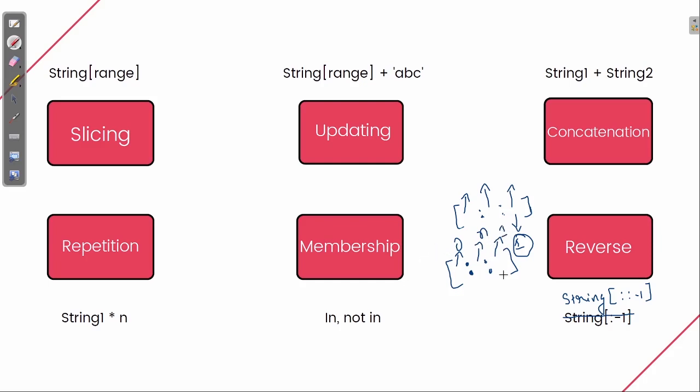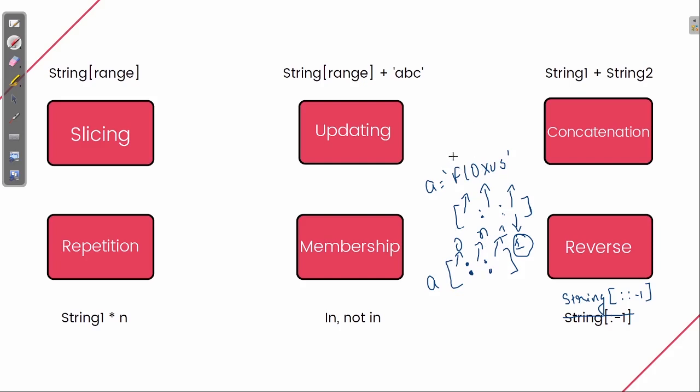So this is how it works. Suppose I have a string a equal to floxes. If I write only a and then a double colon, without defining the lower limit, upper limit or step count, it will automatically take the lower limit as 0.